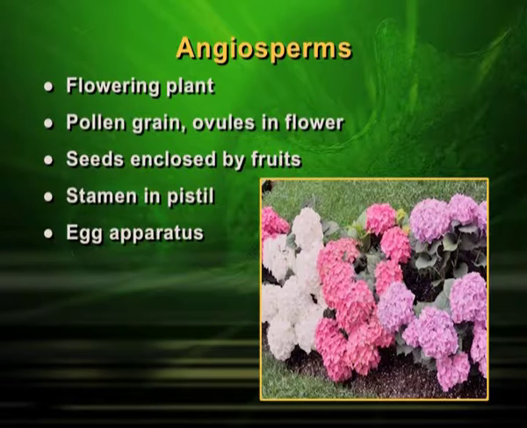The main thing to note is that the ovule is within the ovary, or within the fruit. That means it is not naked, it is covered, whereas in the previous category, gymnosperms, the seeds are naked; in angiosperms the seeds are not naked. So, this is about angiosperms.